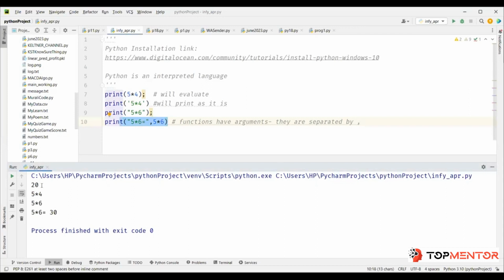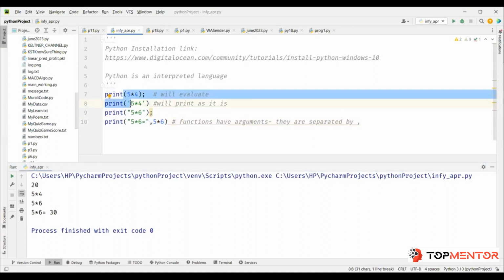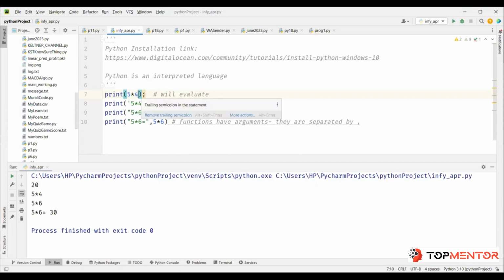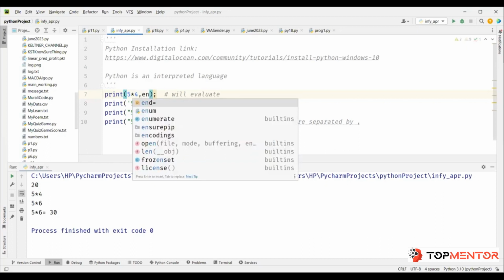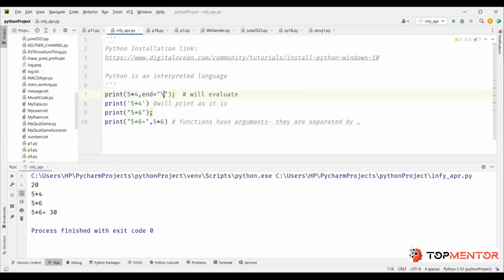Now we need to get rid of that. So how do you get rid of that? First we have to make it visible, and then you can delete it. So how to make that new line visible? At the end of the print, let's say you have multiple arguments, then this argument will be at the end. It is called end. And you say end equal to, and this is how every print has it automatically added. Now I made this end visible.